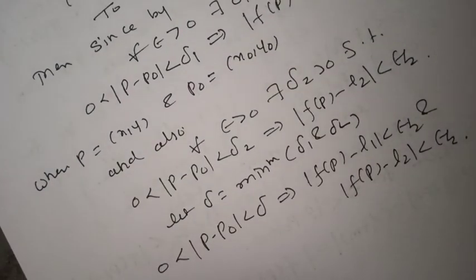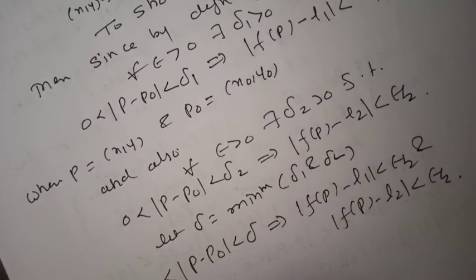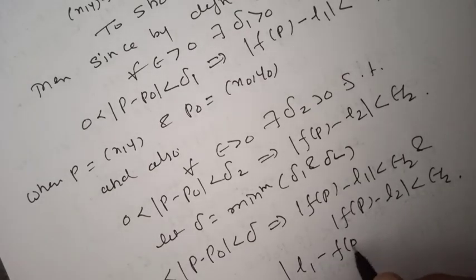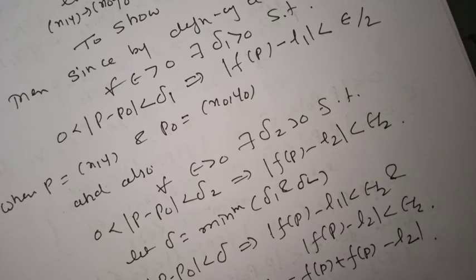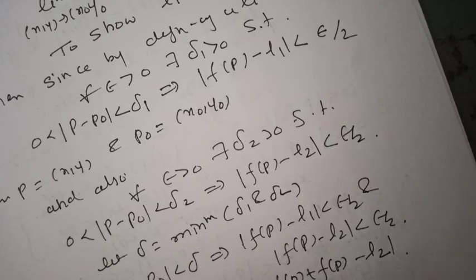Consider mod of L1 minus L2. It is mod of L1 minus f of p plus f of p minus L2, which is less than or equal to mod of f of p minus L1 plus mod of f of p minus L2.